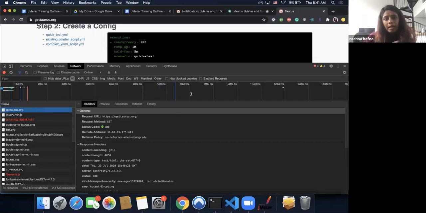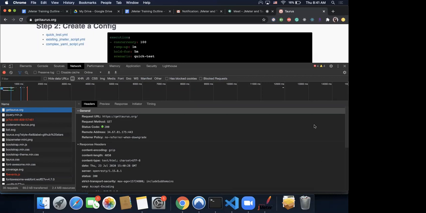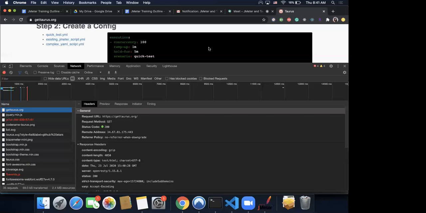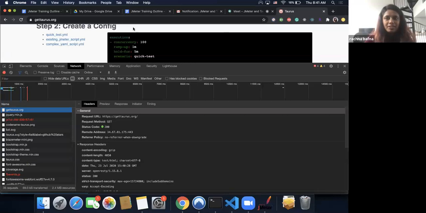So do you guys see my browser? Can you see my view developer tools window? Yeah. Okay, cool. Okay, I'll put my laptop on charging. Thanks for notifying me. It's only 16%. Yeah, I think it will survive this session.